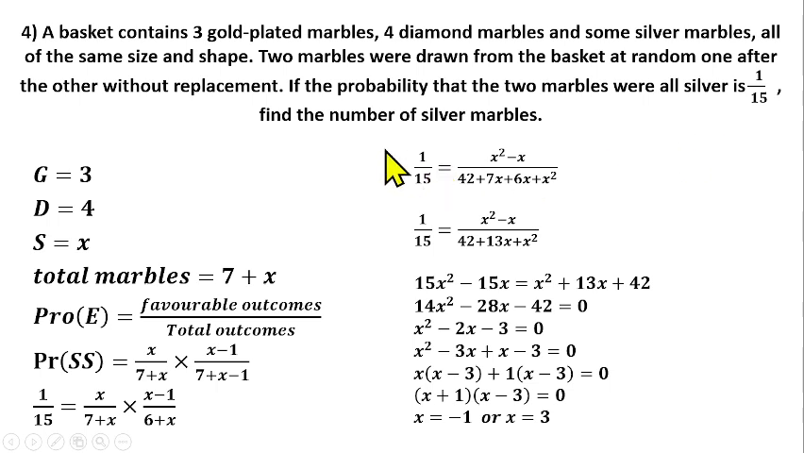So our aim is to find the number of silver marbles, which is what we have represented by x here. It's not possible for our marbles to be minus 1. It has to be a positive number. So that means the number of silver marbles is going to be 3 instead of minus 1, and that's the solution for question number 4.